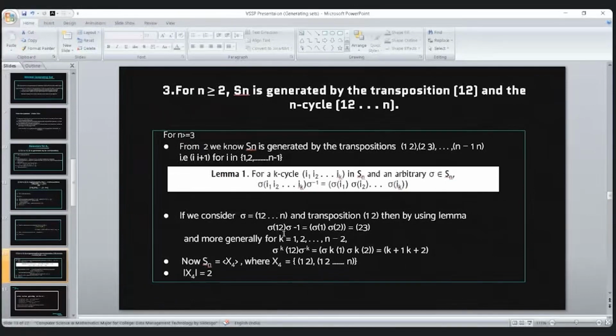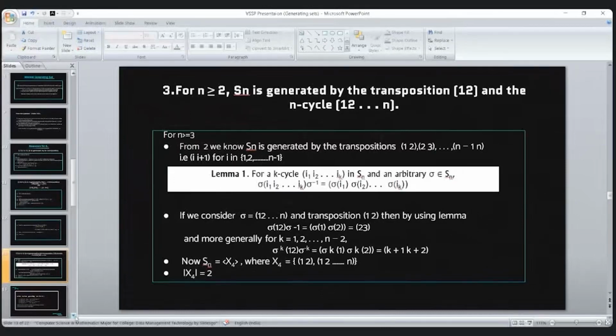That is, we are applying the lemma on (1 2) k times, for k from 1 up to n minus 2, and we will get all the transpositions (1 2), (2 3), (3 4), up to (n minus 1, n). So here we can generate the whole group by just two elements, that is (1 2) and the n-cycle.